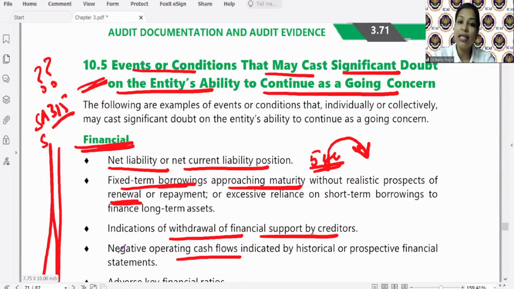पर वो ठीक से किया है नहीं मैनेजमेंट ने, वो तो देखना है. कोई ऐसा इवेंट कंडीशन तो नहीं है जिससे पता चले that there is a significant doubt on the entity's ability to continue as a going concern? Yes. War, anything which has an impact, like Priyanka is saying, ma'am, Russia Ukraine war. So let's say the client is taking all the raw material, and the major suppliers were in Russia, है ना, or Ukraine, है ना. So there is a doubt now. Absolutely correct, Priyanka.